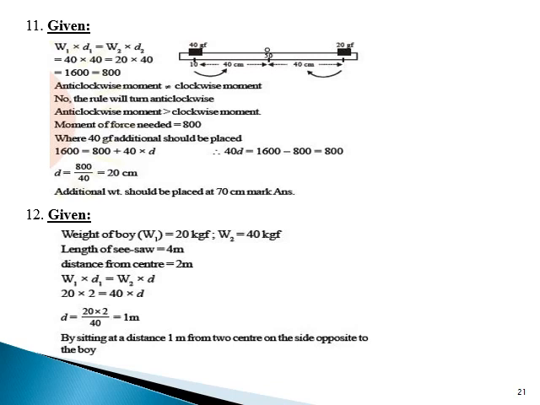We'll see the 12th numerical. When a boy weighing 20 kg sits at one end of a 4 meter long seesaw, it gets depressed at this end. How can it be brought to the horizontal position by a man weighing 40 kg? So the man is weighing 40 kg and the boy is weighing 20 kg. Length of the seesaw is 4 meter. From the center it is 2 meter. W1 into D1 is equal to W2 into D. Substitute the values, you will get D is equal to 1 meter. By sitting at a distance 1 meter from the center on the side opposite to the boy.